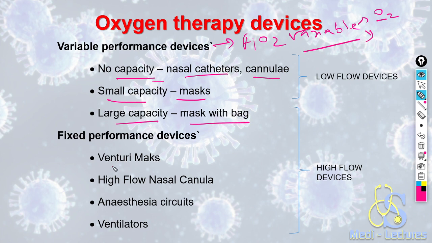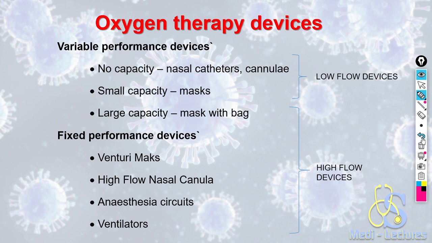Fixed performance devices delivering fixed FiO2 are Venturi mask, high flow nasal cannula, anesthesia circuits and ventilators. Out of these, nasal cannula, catheters and masks are low flow devices, and large capacity masks with bag, that is partial rebreathing mask or non-rebreathing mask, along with all the fixed performance devices are high flow devices.